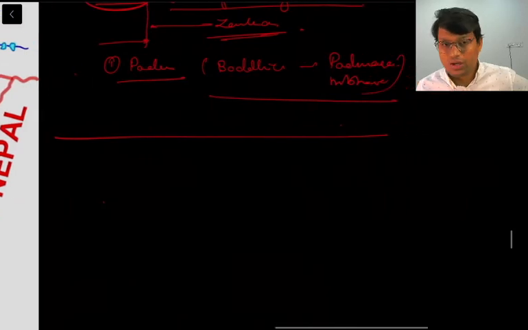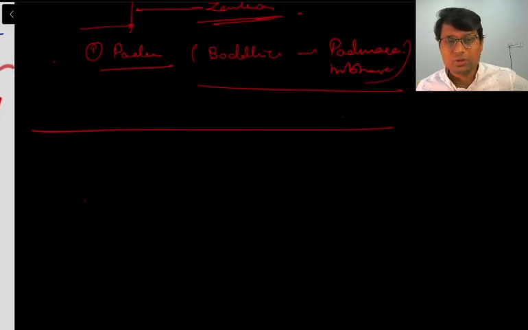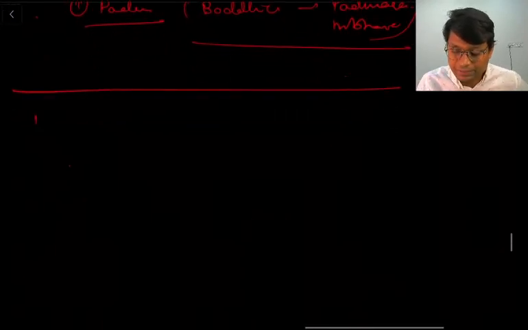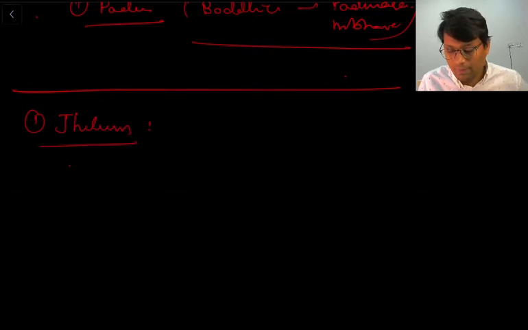Right, now from here we will move our discussion to the main left bank tributaries of the Indus. The first and foremost is Jhelum. Jhelum is one of the rivers which is also mentioned in our ancient text, and in our ancient text its name is Vitatsa.